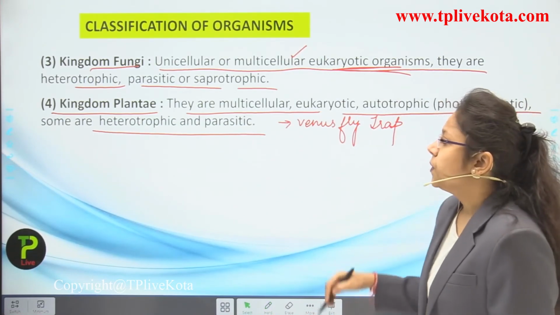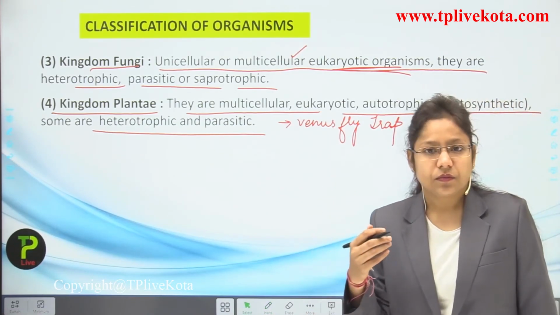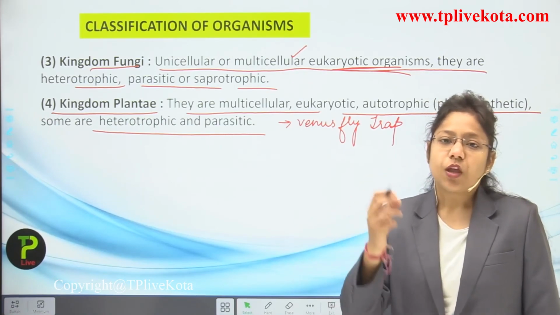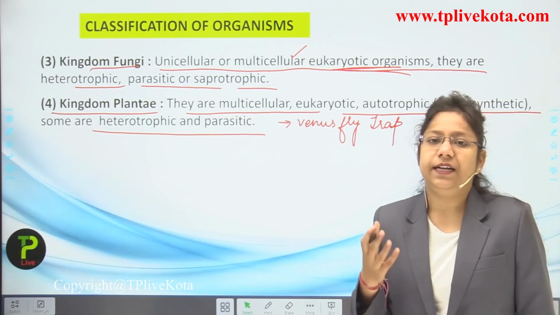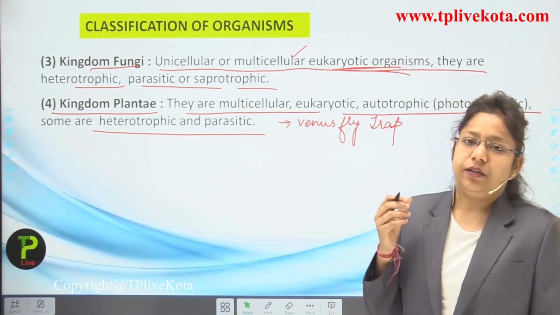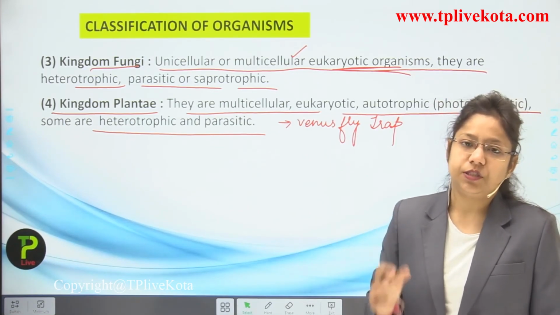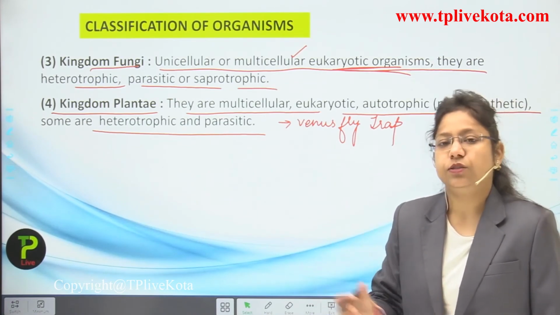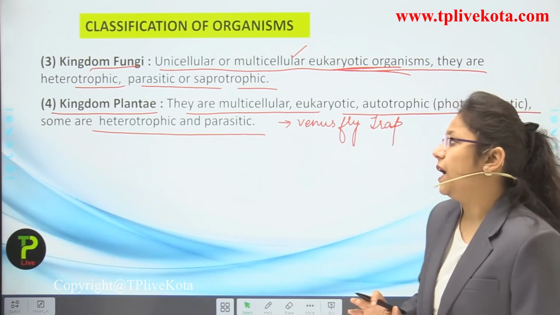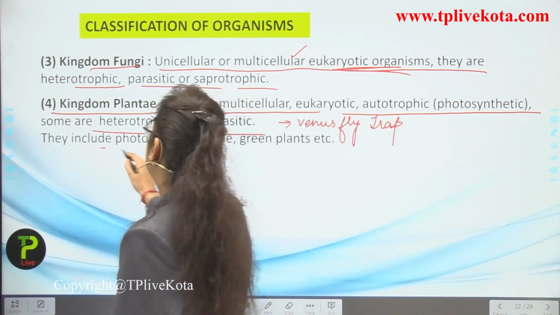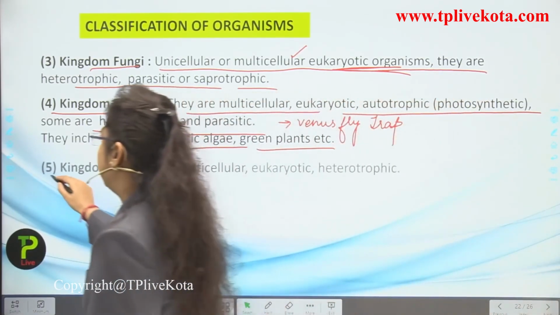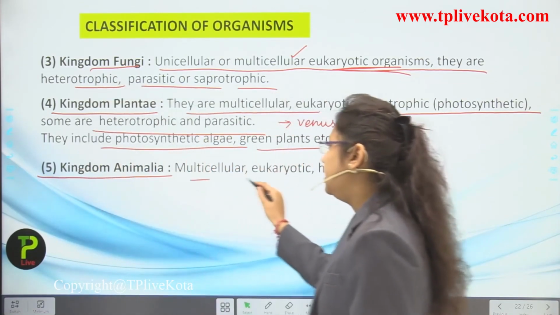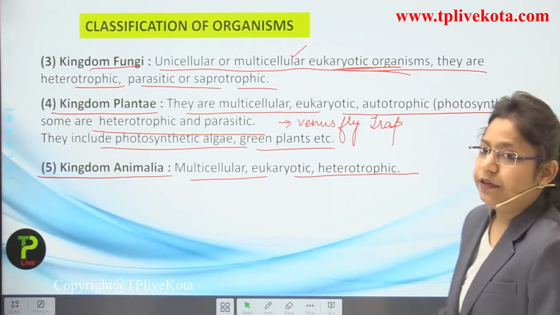Okay, so kingdom Plantae is the description in which all the multicellular eukaryotic organisms, like well developed plants, including shrubs, herbs, angiosperms, gymnosperms, flowering plants, non-flowering plants, were all included in kingdom Plantae. Now next, they include photosynthetic algae, green plants as well. Okay, now next and last, kingdom Animalia. So multicellular, eukaryotic, and heterotrophic.